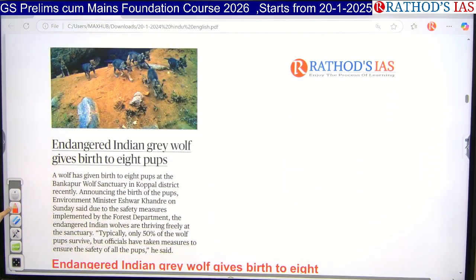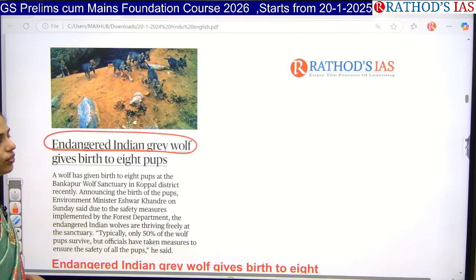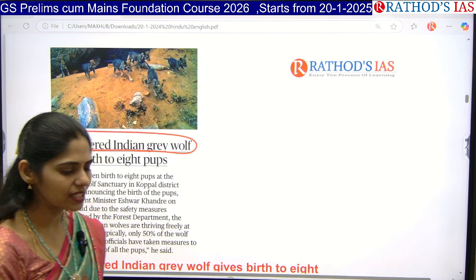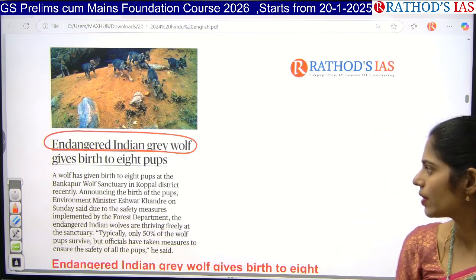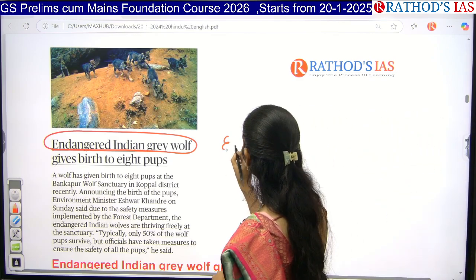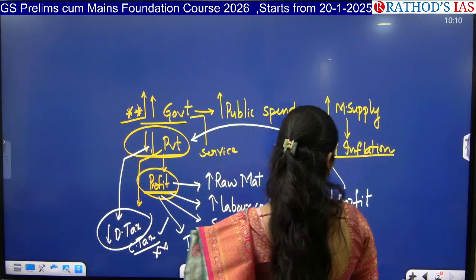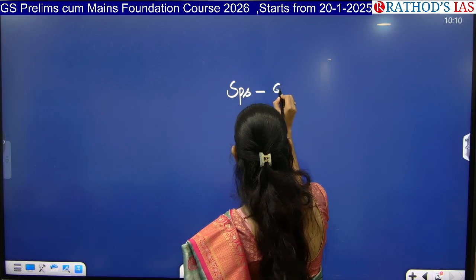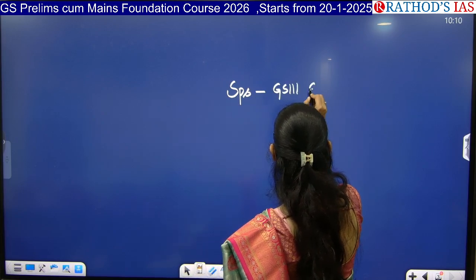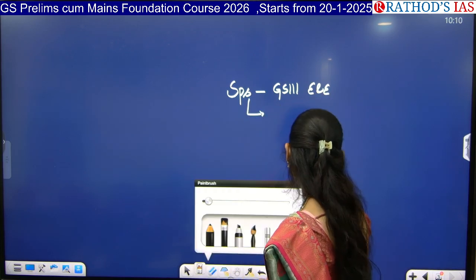And see here there is one animal species that is given, that is the endangered Indian grey wolf. Whenever you get any animal species in the news, it is very important to cover some basic facts regarding it. And this topic is important for your environment and ecology. Whenever you see any species, it is important for your GS Paper 3 under environment and ecology. And what are the dimensions you have to see?